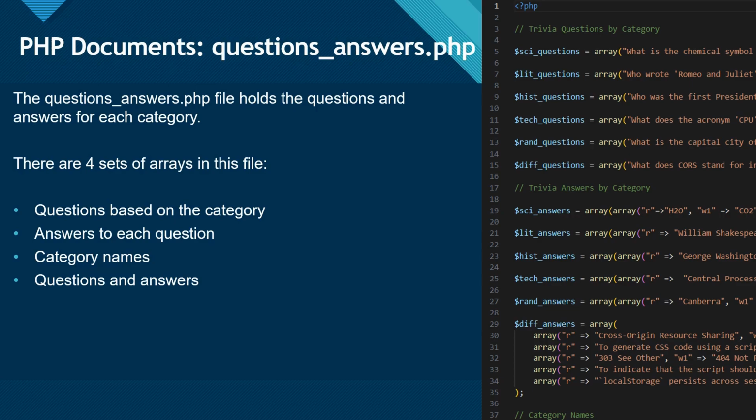You can see the category for literature as well as sciences, each by each. There's an answer for every single question as well as the categories that are listed out. Obviously, every question has multiple choice answers, and for each question, there are 4 answers.